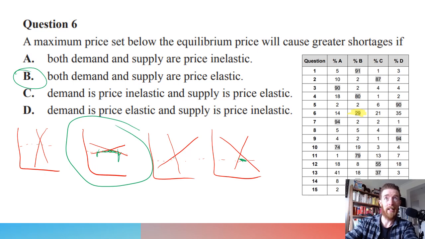Because they might ask the same kind of question. Maybe they'll ask about a greater surplus. Maybe they'll ask, greater shortages will occur when, or if demand and supply are price elastic, which of the following is true. It could be any variation on that, and being able to draw it and show that is going to make your answer a lot easier to get to.